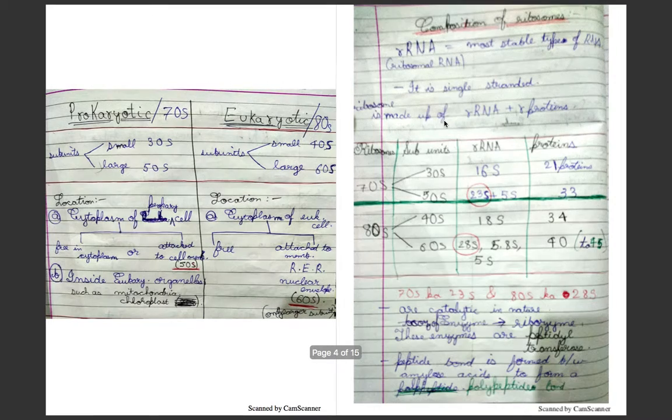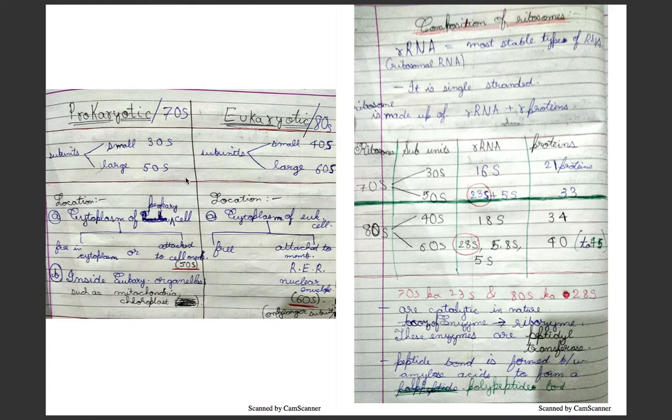Now types of ribosome: prokaryotic and eukaryotic. Prokaryotes have 70S ribosomes, and eukaryotic cells have 80S ribosomes. Prokaryotic subunits are 30 and 50, and subunits of eukaryotes are 40 and 60. Prokaryotic ribosomes are located in the cytoplasm of the prokaryotic cell, and those of the eukaryotic cell are present in the cytoplasm of the eukaryotic cell. Now they may be present either freely in the cytoplasm or attached to the plasma membrane or cell membrane.